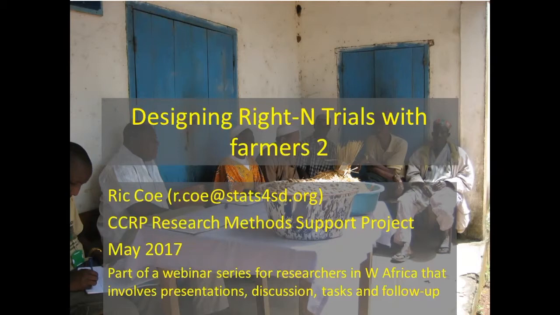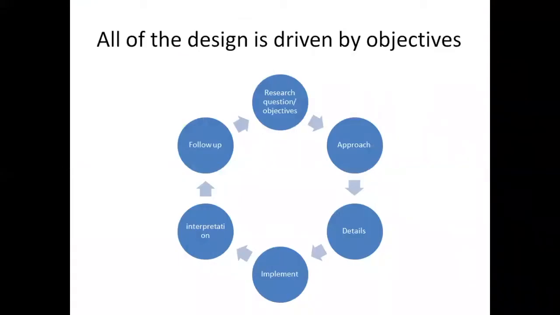So just a reminder, this is the second part in this short series of webinars on designing right-sized trials. Last week, we talked about deciding on the objectives for trials. And I made the point that all of the design is driven by the objectives. So it's really important to have the objectives clear, unambiguous, and really right and relevant to your project.